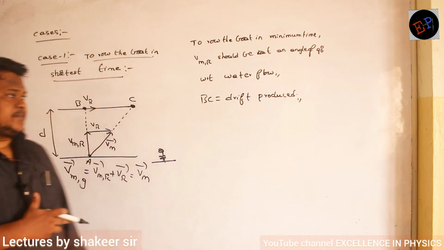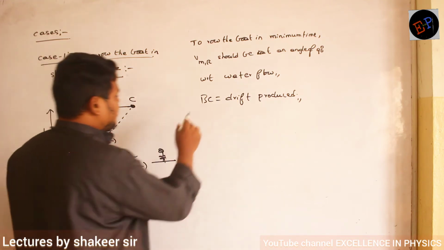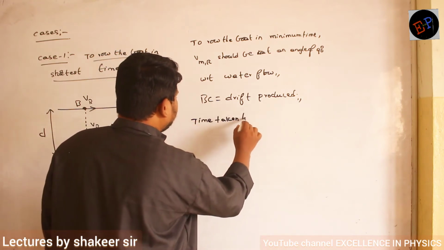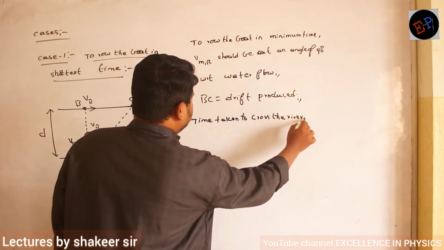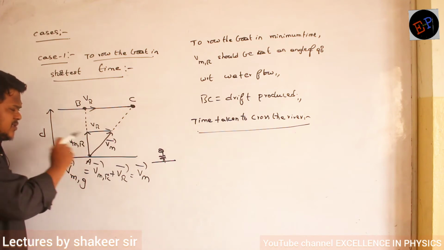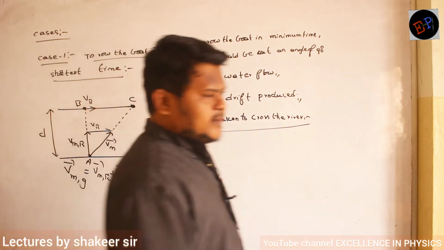Fine? Now in this condition, how can I calculate the time taken to cross the river? Are you able to understand me? How much time will this person take to cross this river? Anybody?